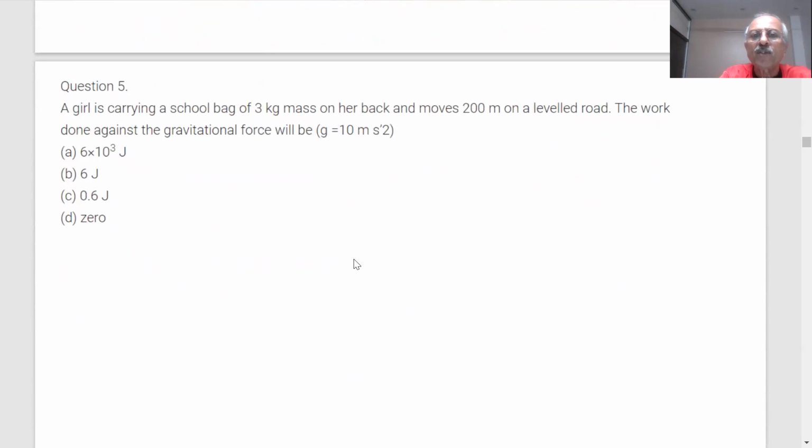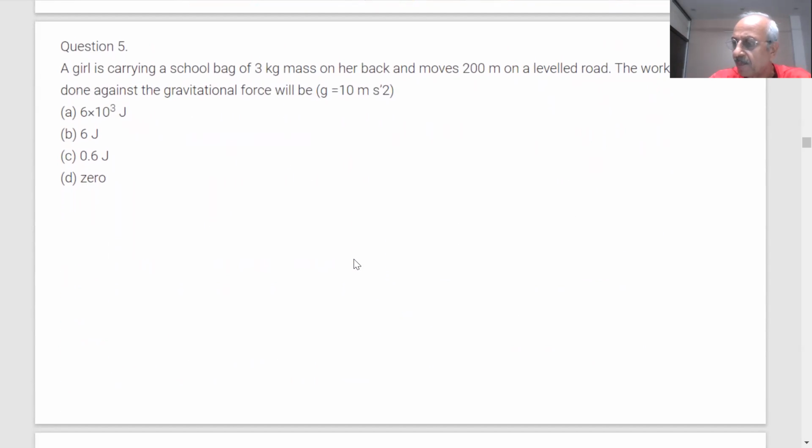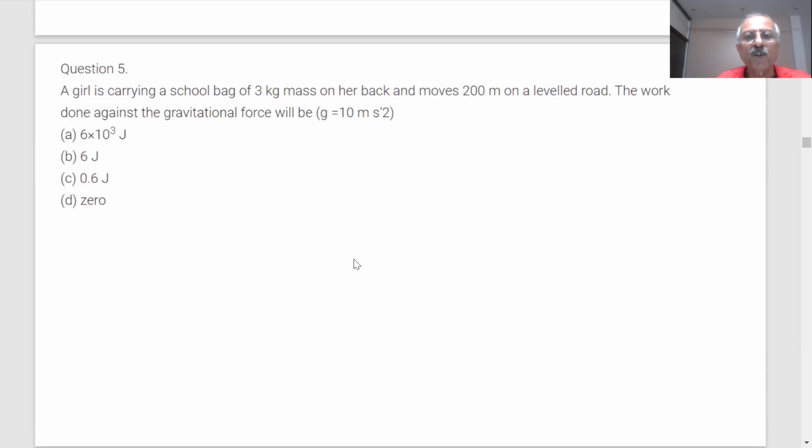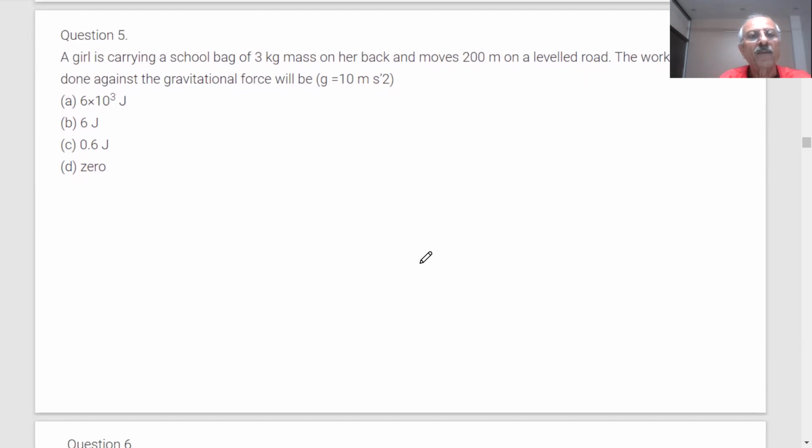All right, students. The next question is on the screen. It says: a girl is carrying a school bag of 3 kg mass on her back and moves 200 meters on level ground. The work done against the gravitational force will be, the value of g is given: 6 into 10 to the power 3 joules, 6 joules, 0, or 60. What is our answer, students?